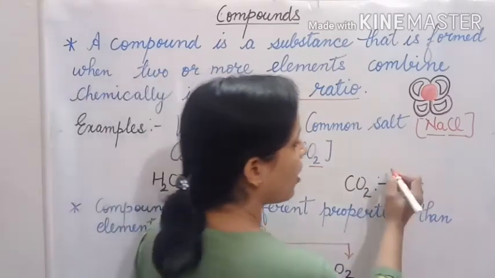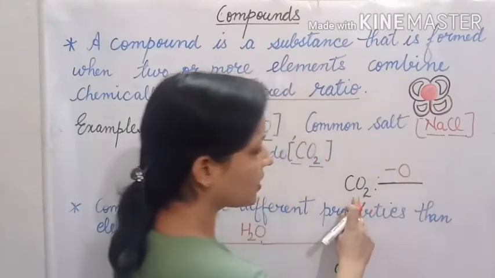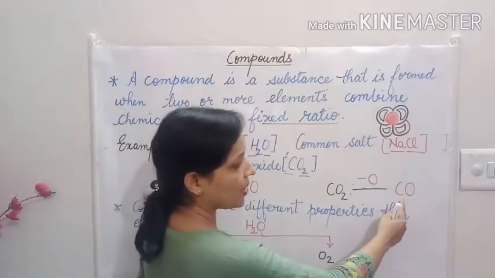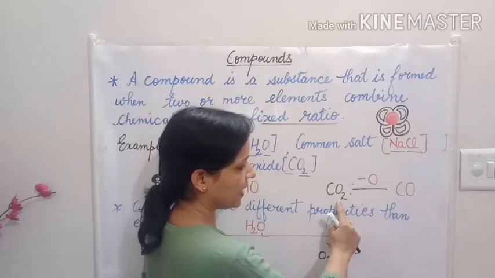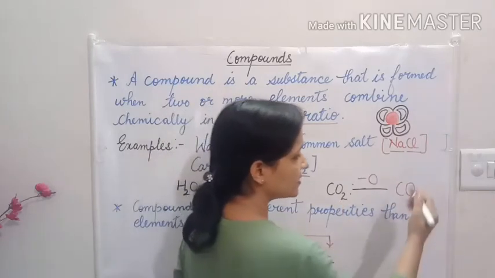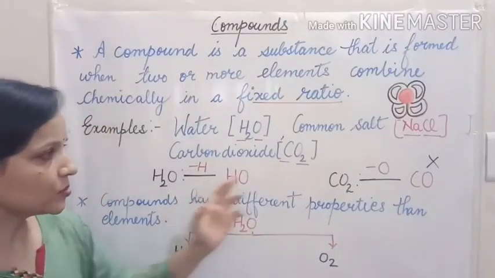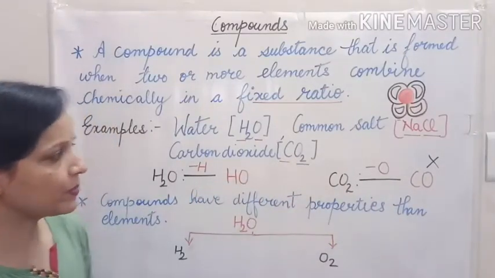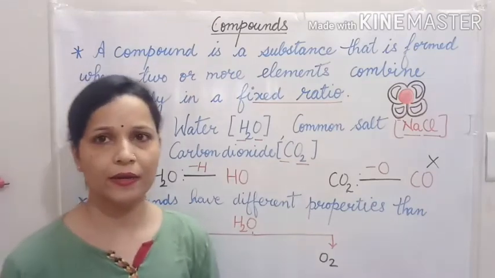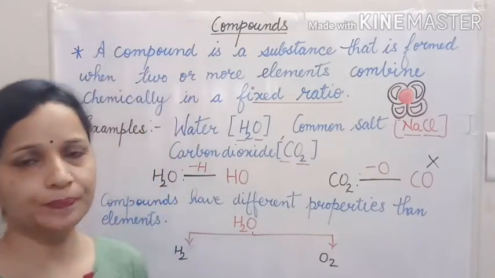The same happens in the case of carbon dioxide, that is CO2. If you remove oxygen from CO2, carbon dioxide as a compound does not exist. So this shows a fixed proportion must be in compounds.